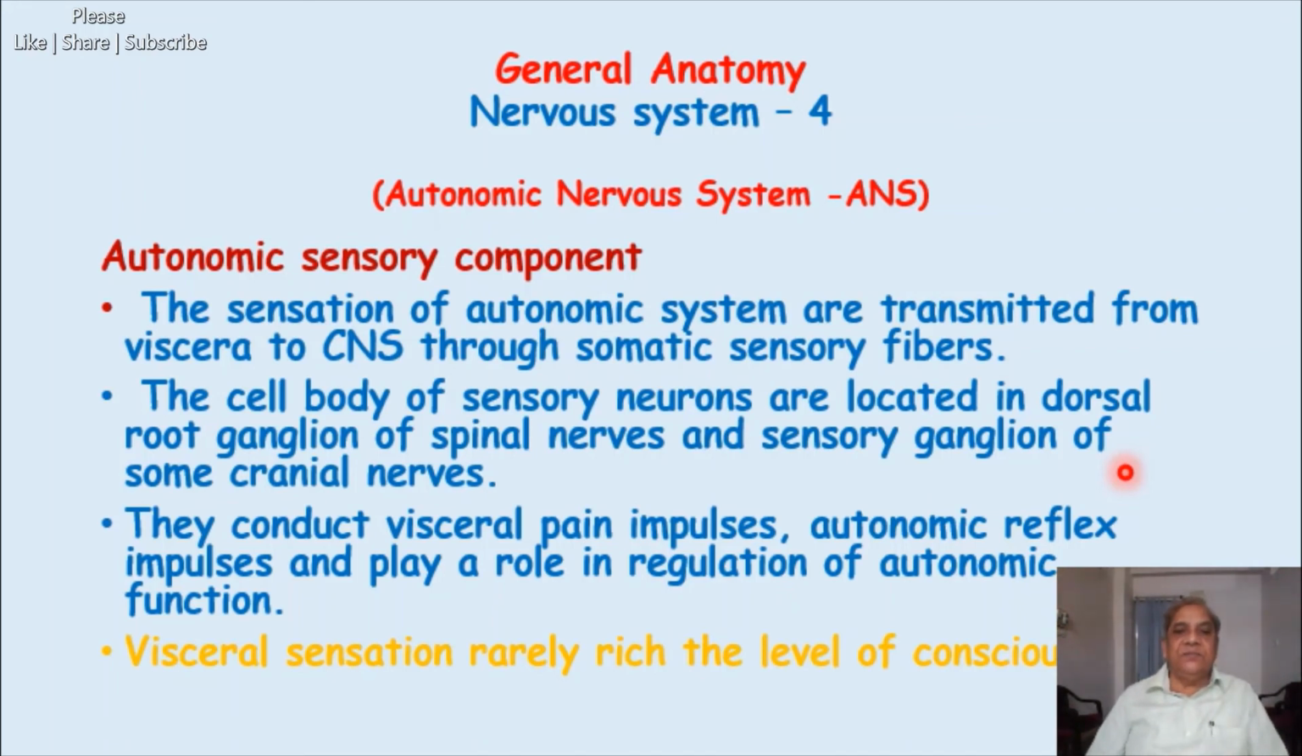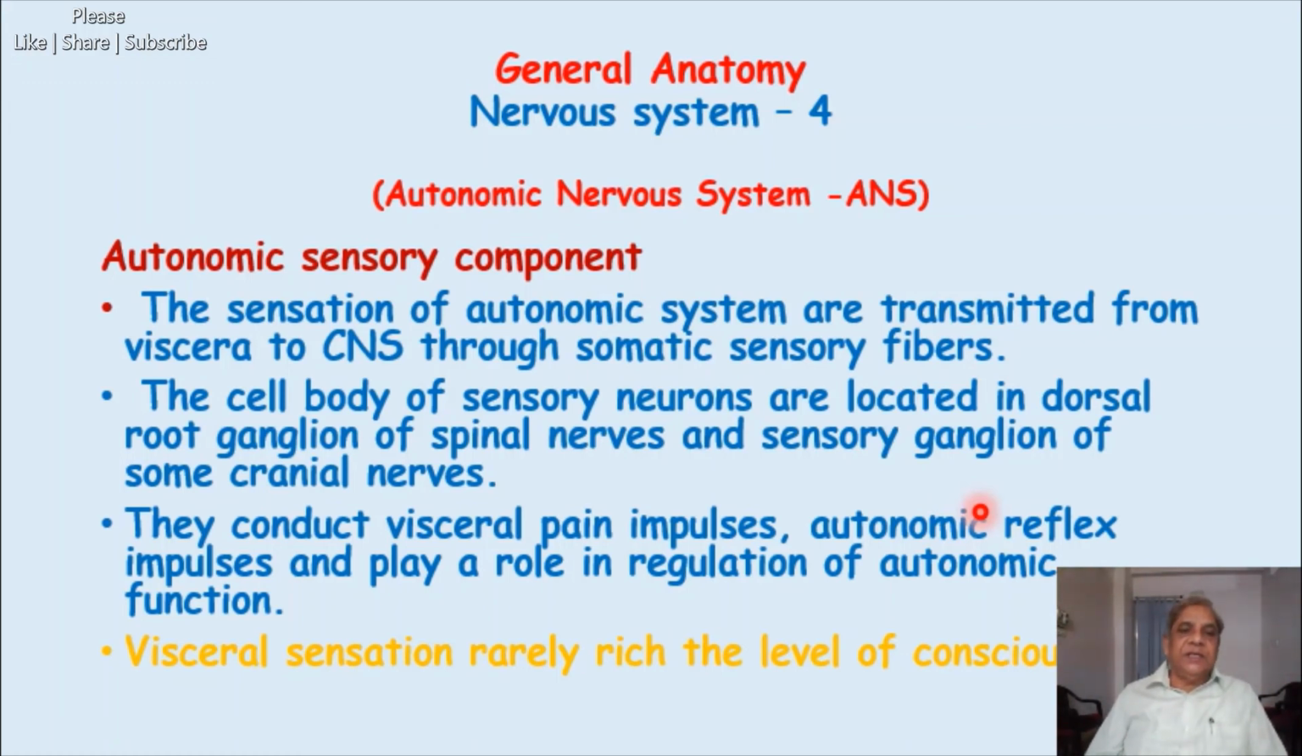The cell bodies of the sensory neurons, similar to those of the somatic, are located in the dorsal root ganglion of the spinal nerve, which we have already learned, and in the sensory ganglion of some cranial nerves, because the parasympathetic component is also here, which is coming from the brain. But this ganglion is located within the cranial nerves, instead of the dorsal root ganglion, which is only associated with the spinal nerve. They lie within the cranial nerve pathway.